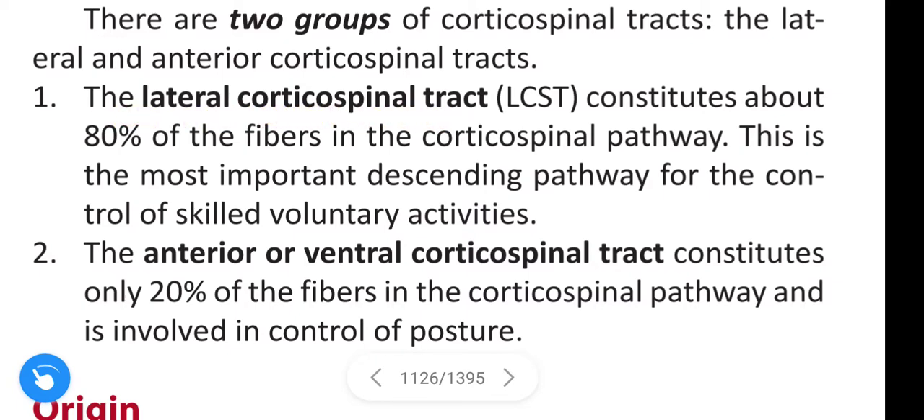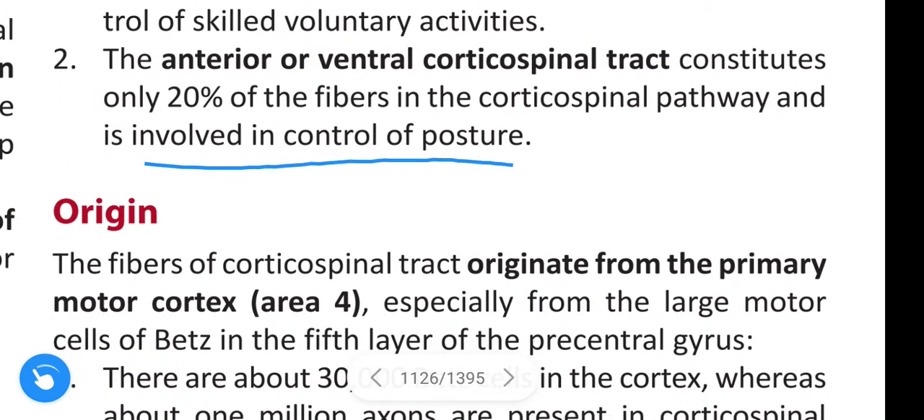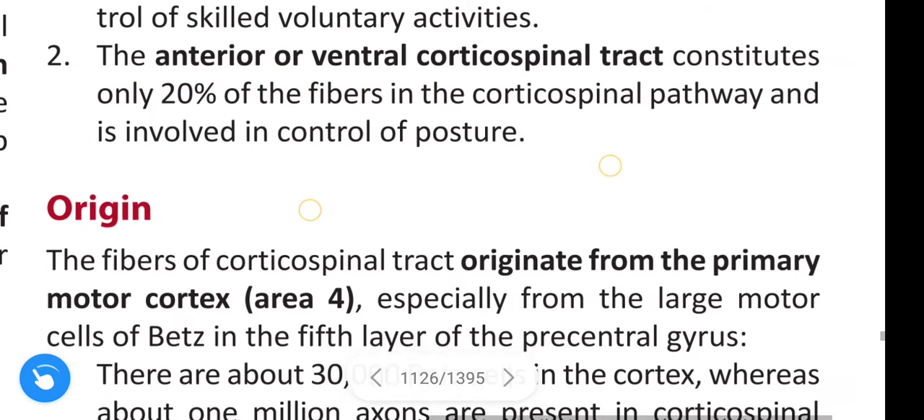Okay, next. Anterior or ventral corticospinal tract constitutes about 20% of the fibers in the corticospinal pathway, involved in the control of posture. Posture is controlled by the anterior or ventral corticospinal tract.